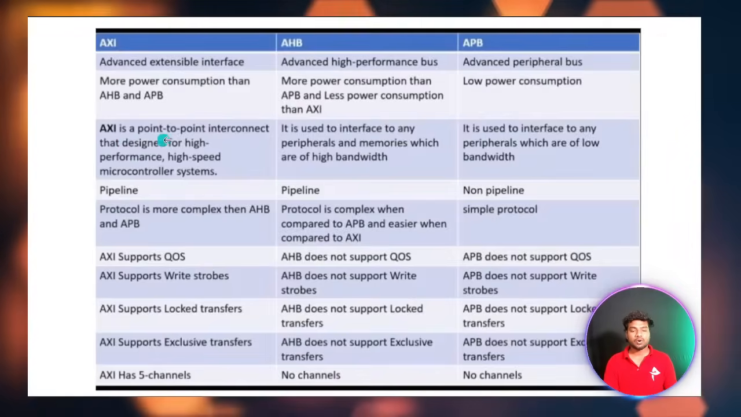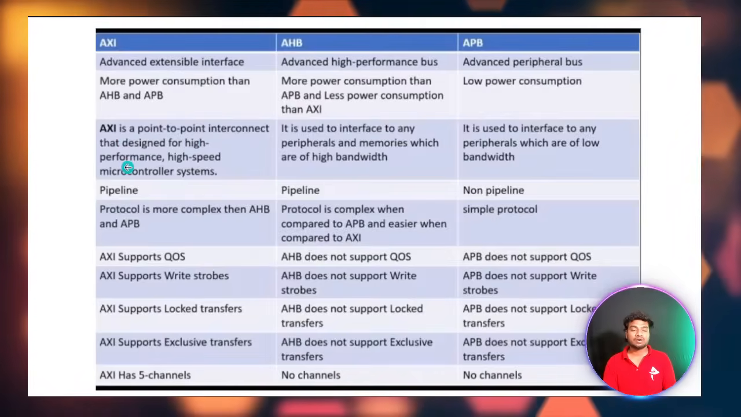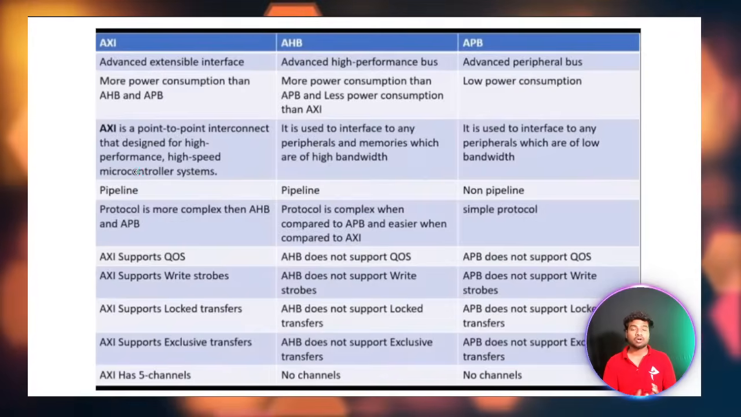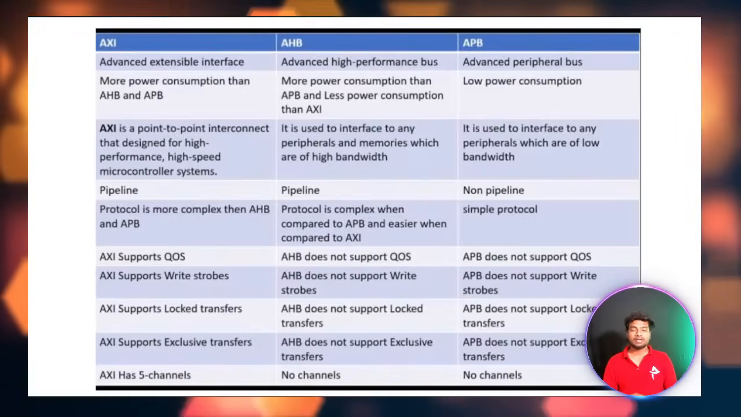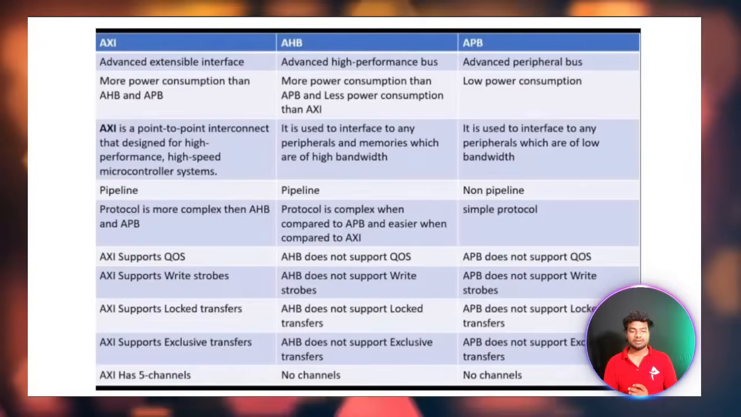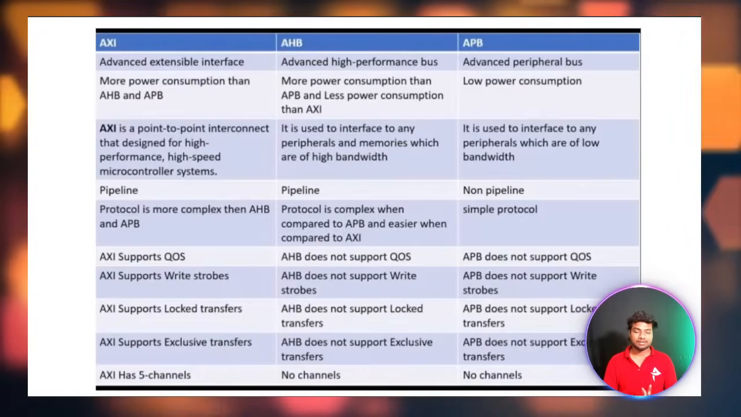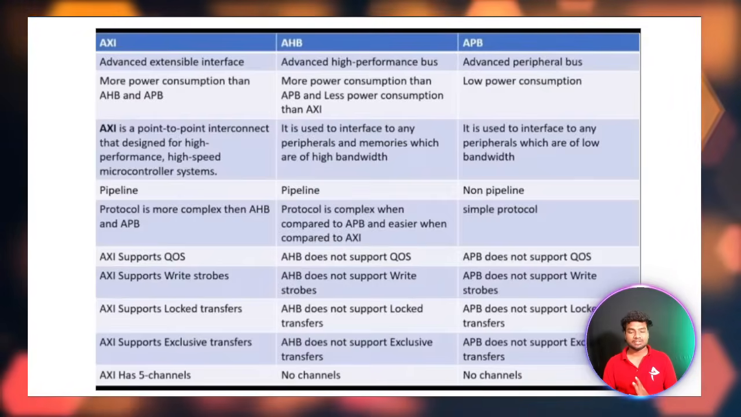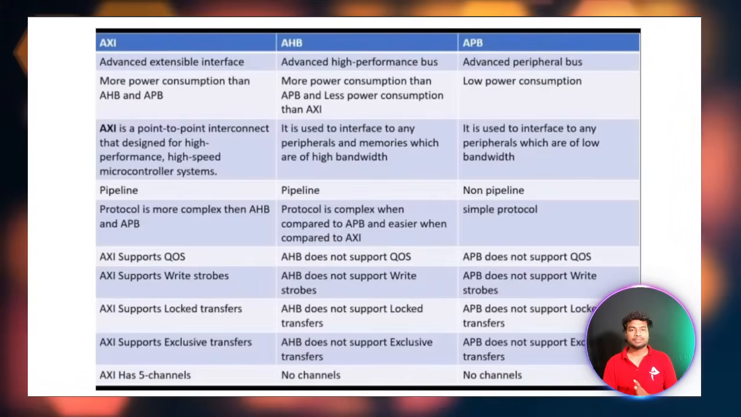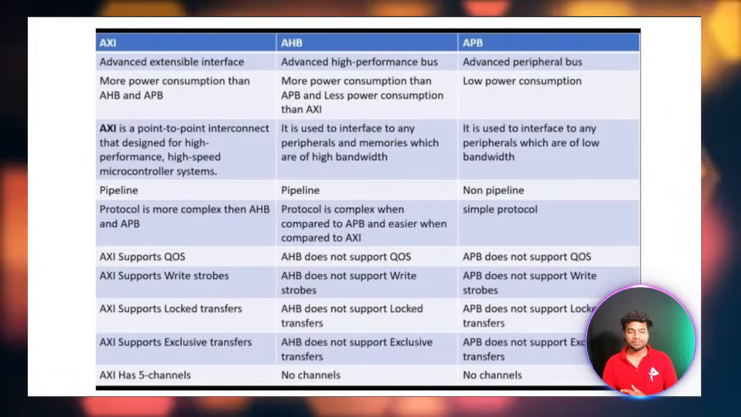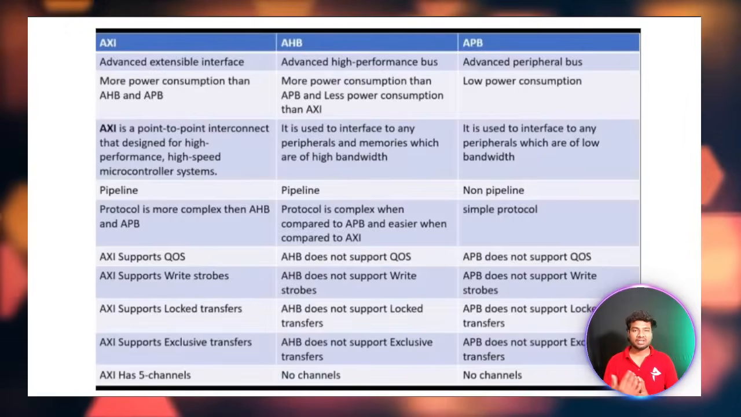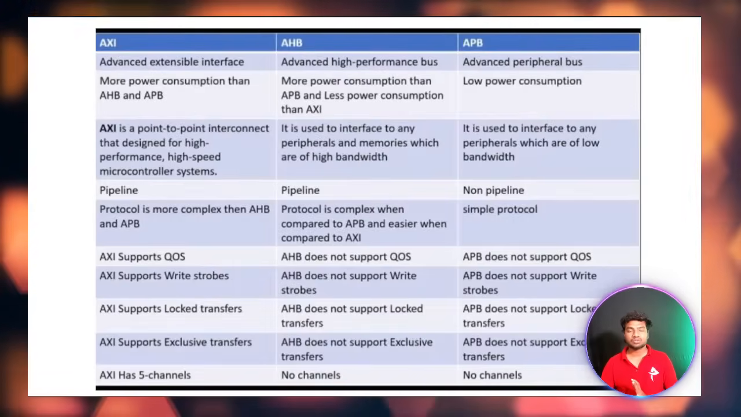AXI is a point-to-point interconnect designed for high performance, high speed microcontroller systems. APB is not pipelined, but AHB and AXI are pipelined. APB is simple, AHB is a more complex protocol than APB, and AXI is very complex compared to both APB and AHB.